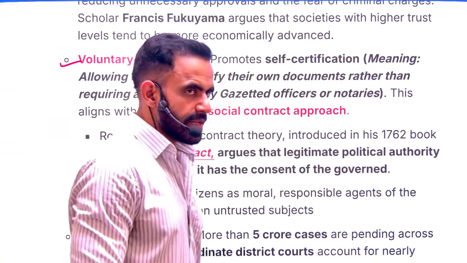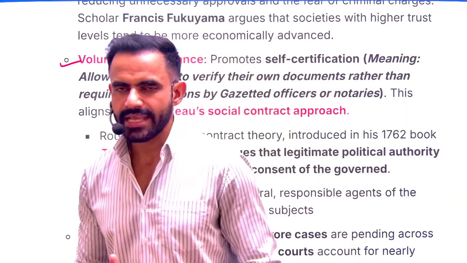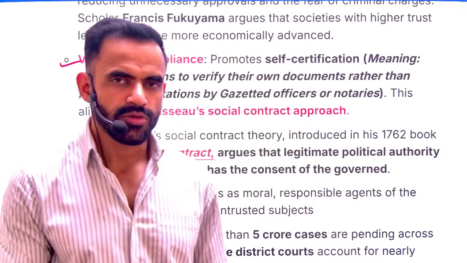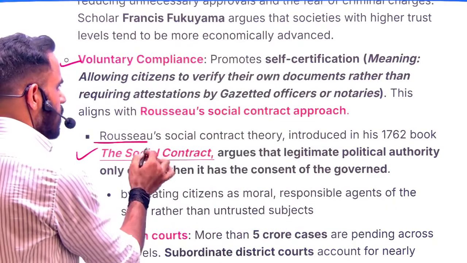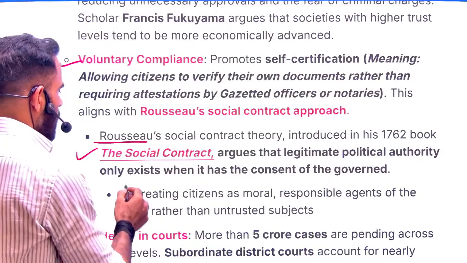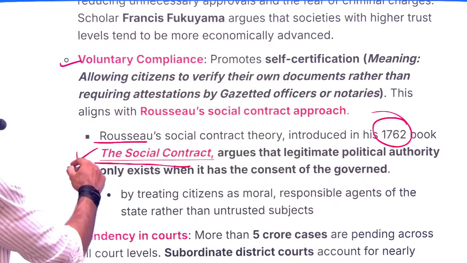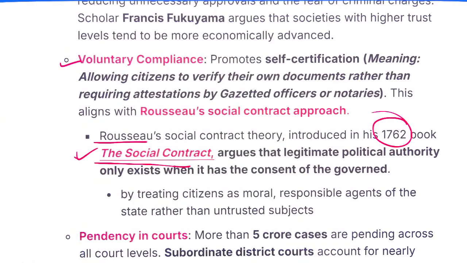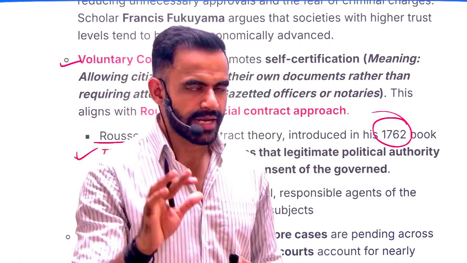Voluntary compliance basically means the citizens will provide information, and this is kind of an expansion of the social contract theory of Rousseau. Now understand, what is this social contract theory? First thing first, Rousseau has mentioned this in the book, and the book was basically introduced in 1762. The name of the book is Social Contract. Okay, in a very simple sense, citizens are going to give up certain rights.